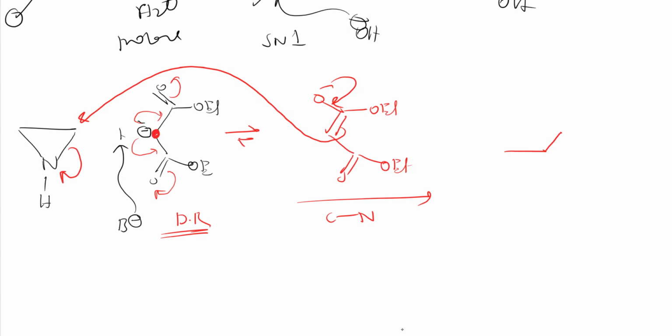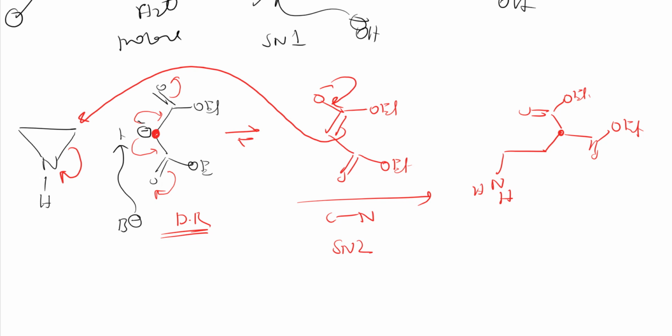So this is the carbon, to this COOEt is there, and here one more COOEt, and here NH negative charge, that it gets proton and it becomes NH2. Like this we'll get this product. I hope you got it. So it is an intermolecular SN2 reaction in which carbon nitrogen bond is broken, right?